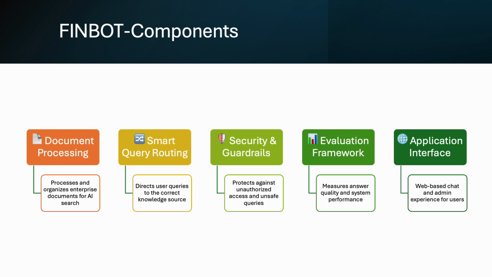Then the third part is security and guardrails. Suppose an engineering team person is trying to reach a financial document, which should not be accessible; we have to guard that. That's where we add security and guardrails as the third component.